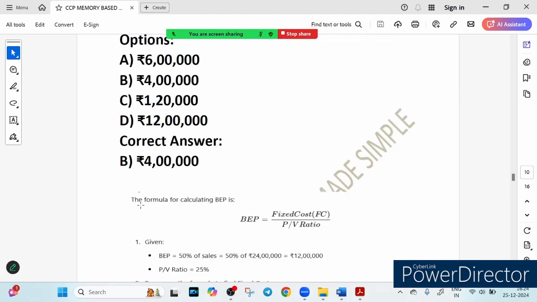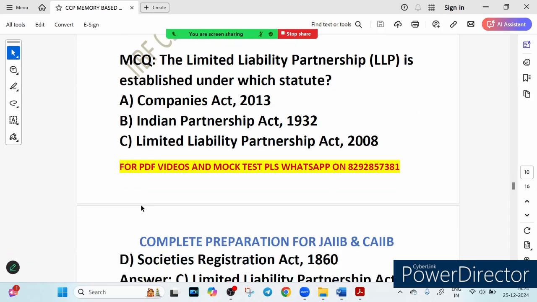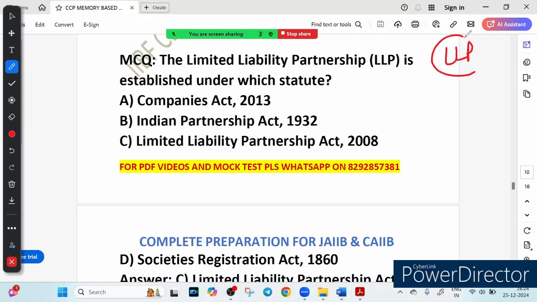Now let's see the next question that we have. The next question is, the limited liability partnership is established under which statute? So very good question, it is regarding the LLP. So LLP is established under which statute? Options are Companies Act 2013.